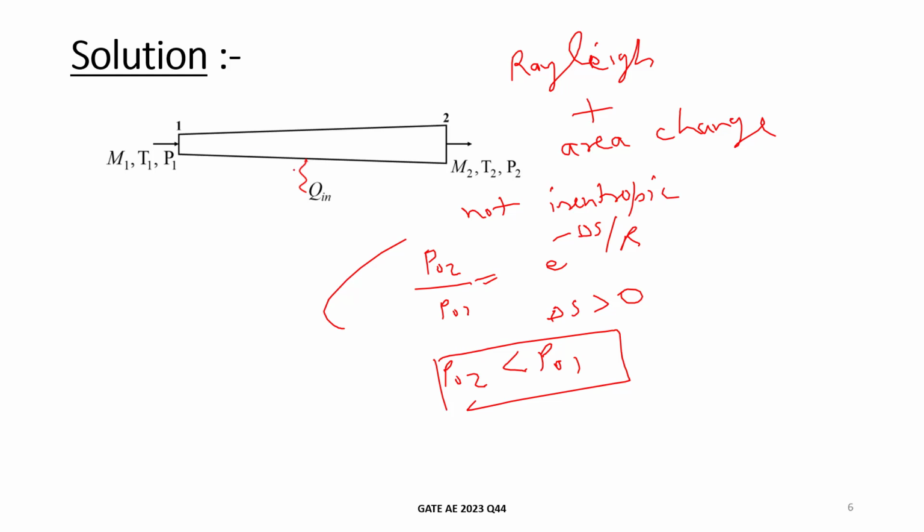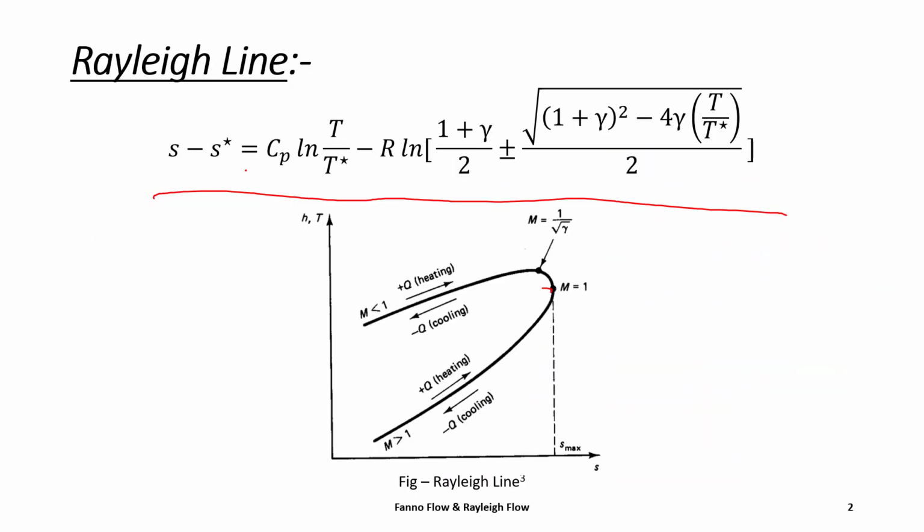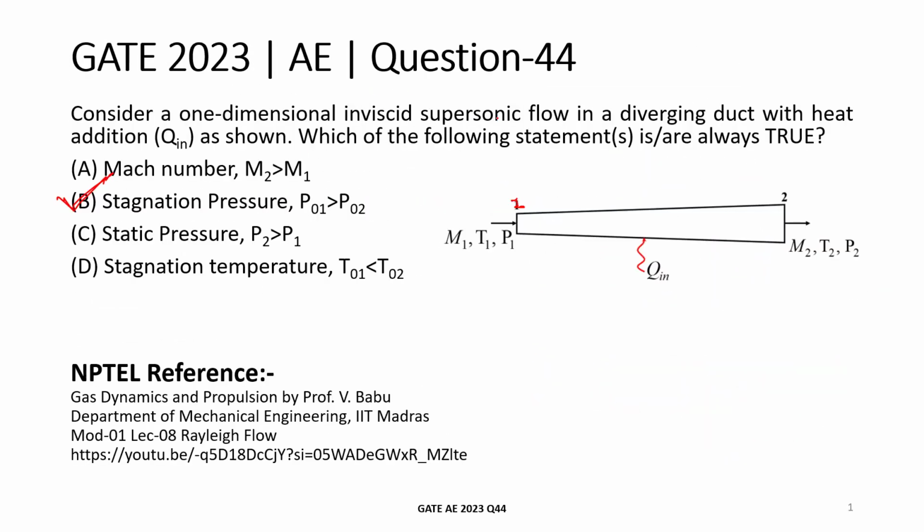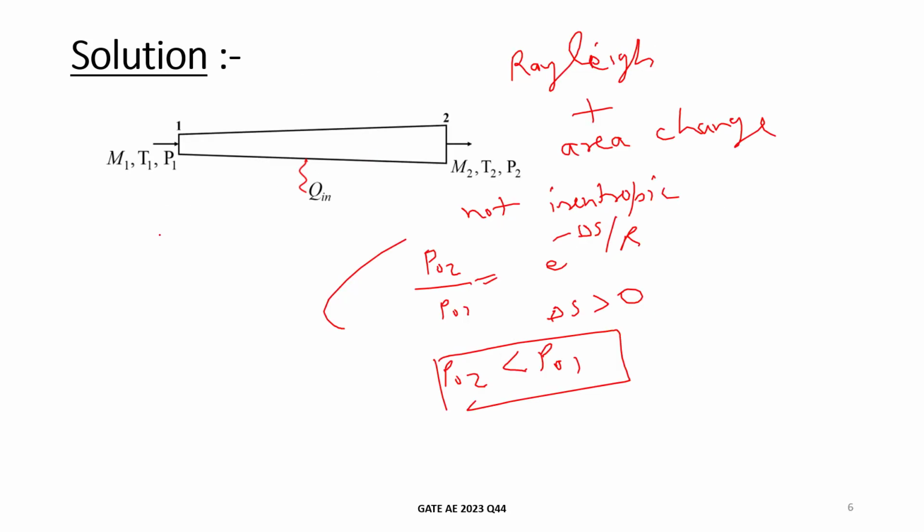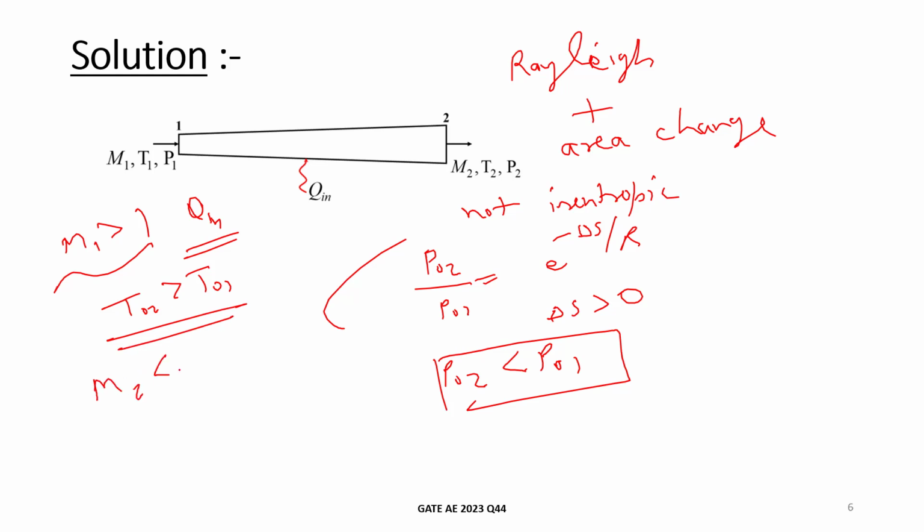If we see only Rayleigh flow, then heat is added, and in the problem it is given that it is supersonic flow. It means M1 is greater than 1. So for M1 greater than 1 and Q addition, T02 will be greater than T01, and Mach number M2 will be less than M1.